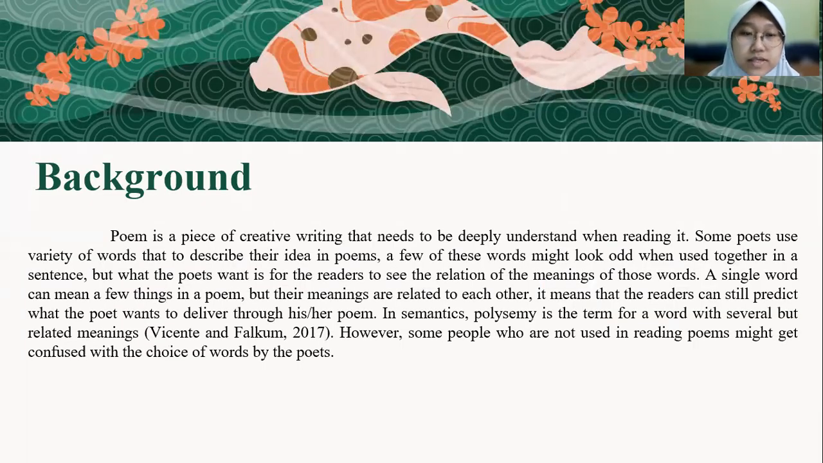Background: a poem is a piece of creative writing that needs to be deeply understood when reading it. Some poets use a variety of words to describe their ideas in poems. A few of these words might look odd when used together in a sentence, but what the poets want is for the readers to see the relation of the meanings of those words. A single word can mean a few things in a poem, but their meanings are related to each other. It means that the readers can still predict what the poet wants to deliver through his or her poem.